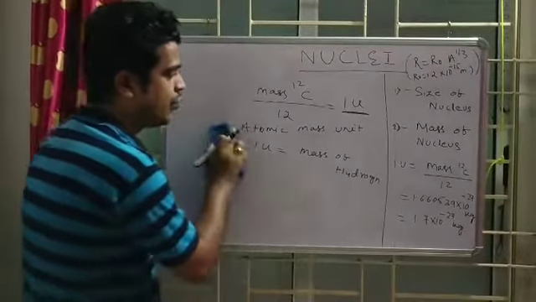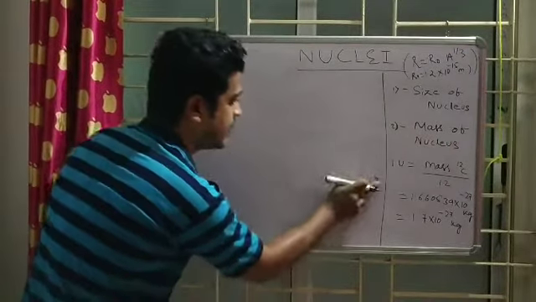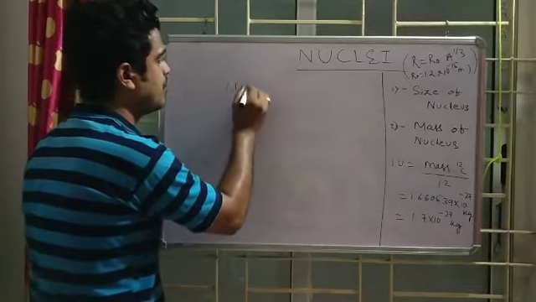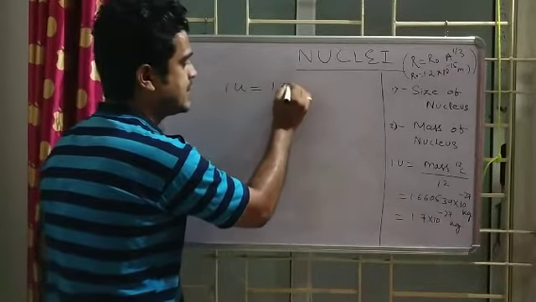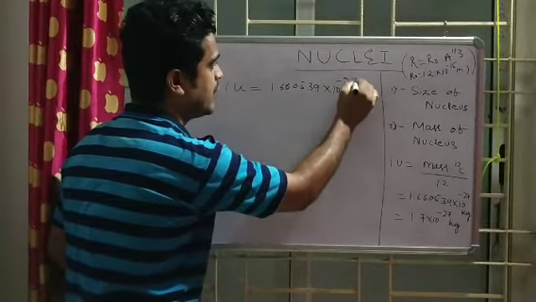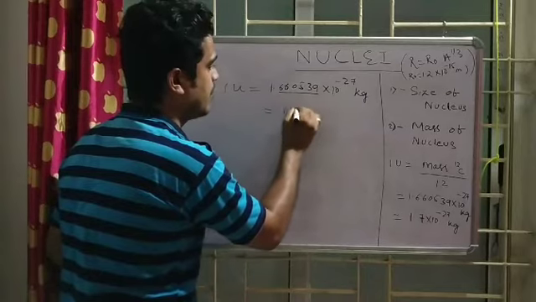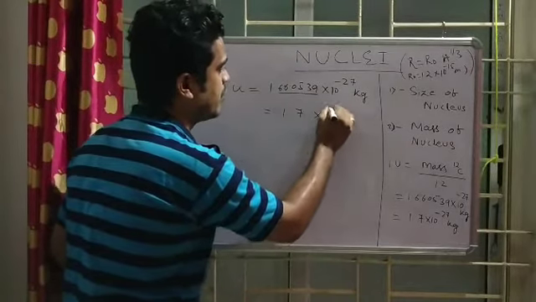So I can write in one line: 1 U equals 1.660539 times 10 to the power minus 27 kg. And if I round off, then I get 1.7 times 10 to the power minus 27 kg.